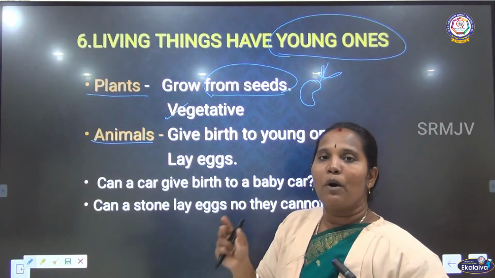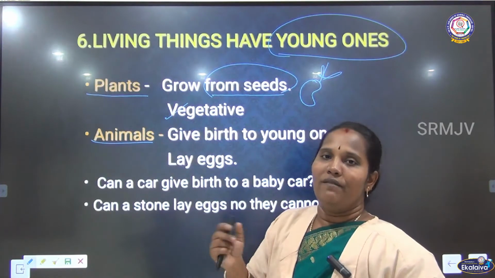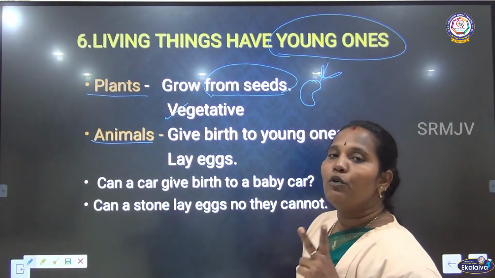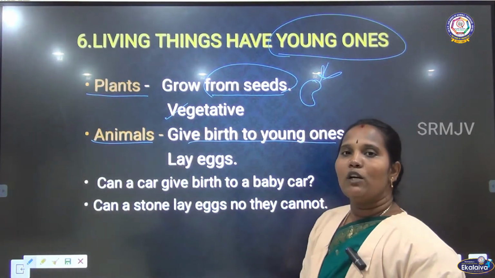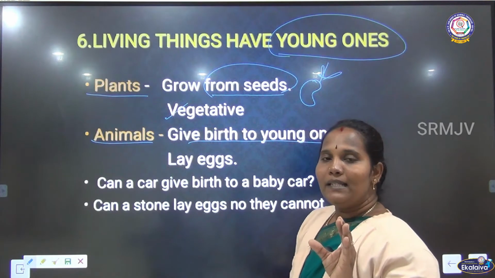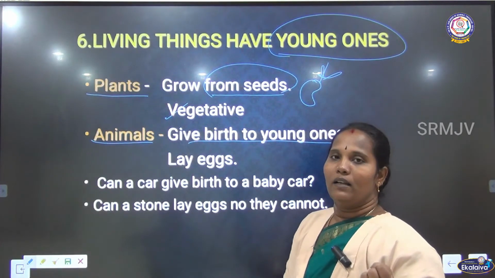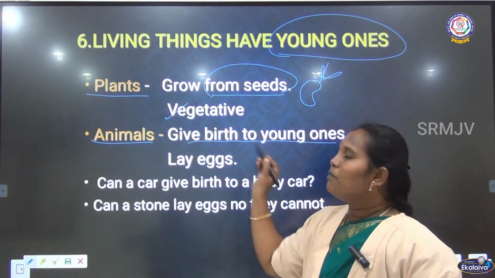Apart from the seed, a body part of the plant can grow into a new plant. That is called vegetative reproduction. Then animals also reproduce in two ways. What does that mean? They give birth to young ones. If a cat is there, the cat gives birth to the young one directly, the kitten, and the dog gives the puppy. This is giving birth to young ones.